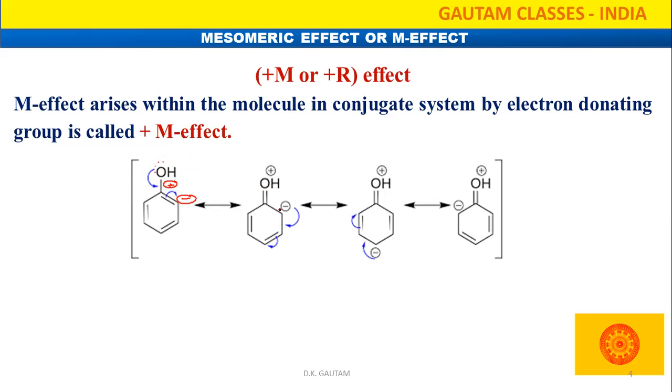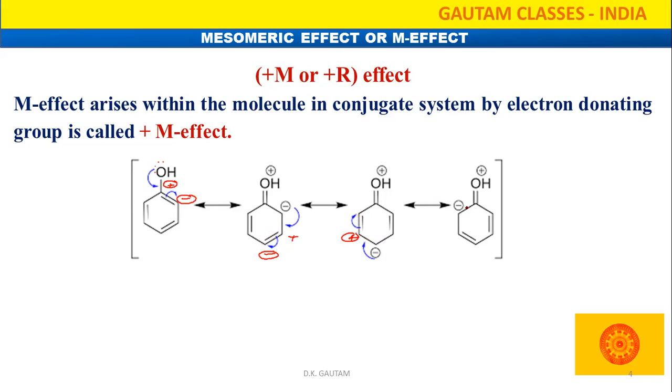So further this electron density will delocalize in the whole benzene ring. This electron density will move here, and further. So what will develop here? A negative charge is going to come here, so a positive charge is going to develop here, and a negative charge here. So positive and negative will make a double bond. Further this negative charge density will move to that side, so a positive charge develops here, and the positive and negative charges will make a double bond.